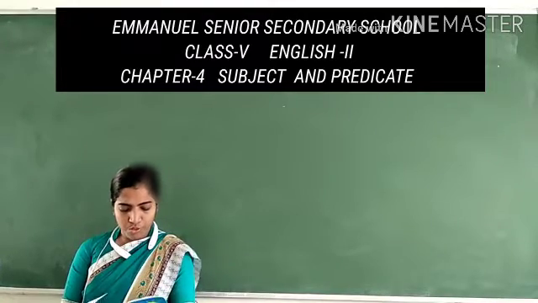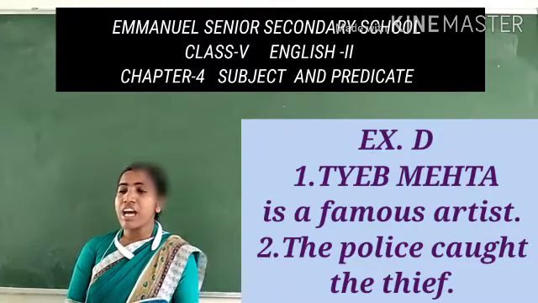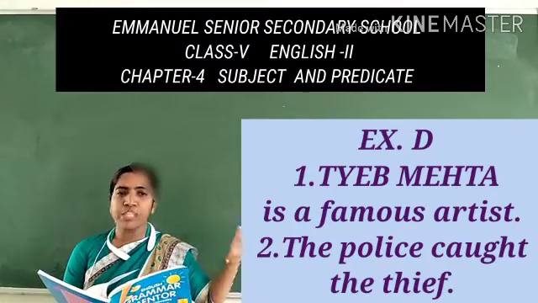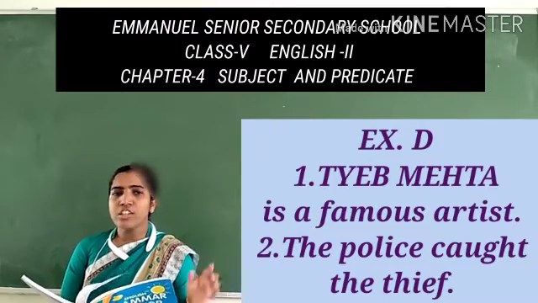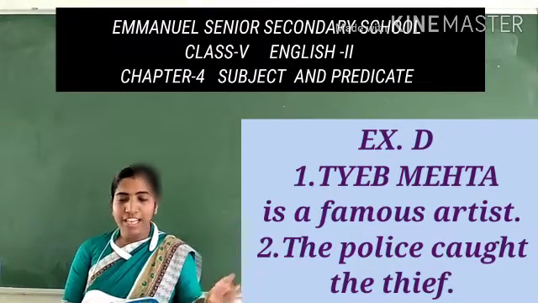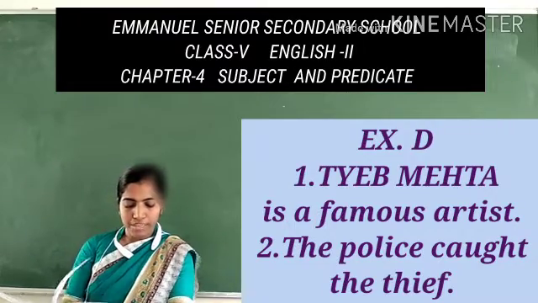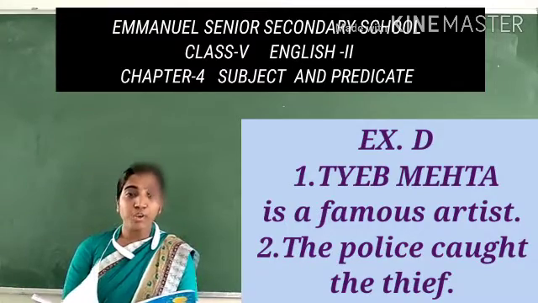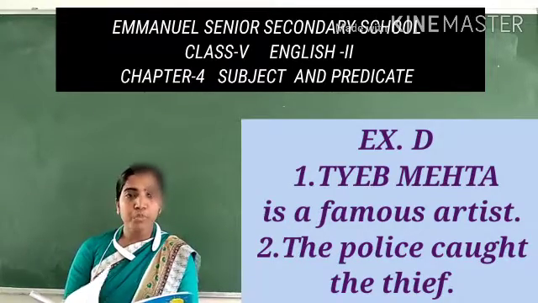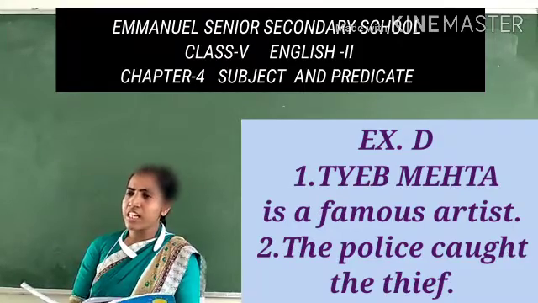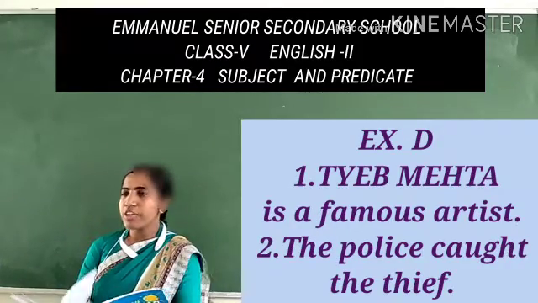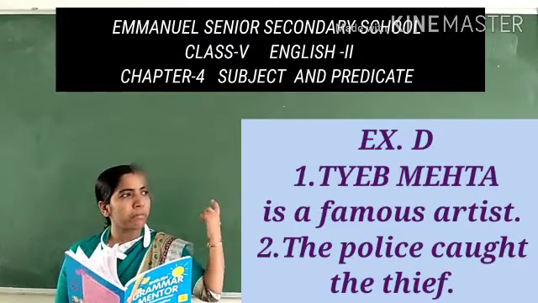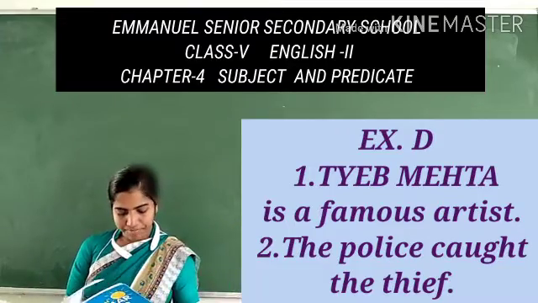The first one, dash is a famous artist. So who is a famous artist? You can write any famous artist's name. I have written here Tarak Mehta is a famous artist. Second, dash caught the thief. Caught is the past form of catch. Catch means to hold, and caught means held. So who caught the thief? The police caught the thief. I have written the subject as the police.